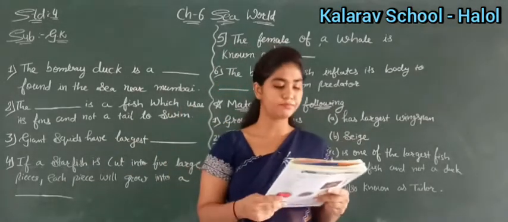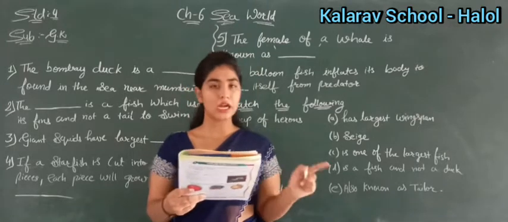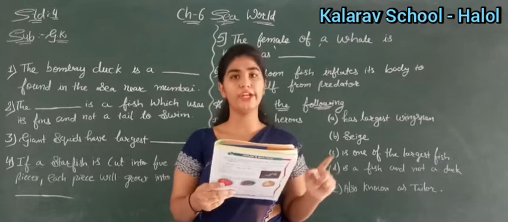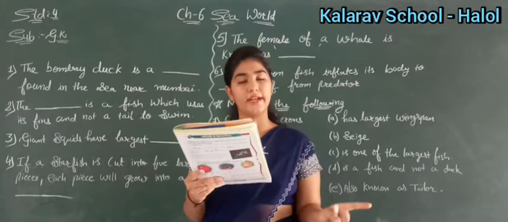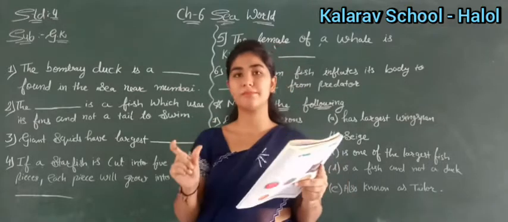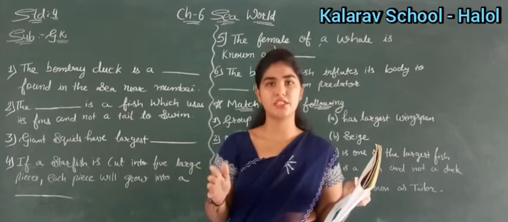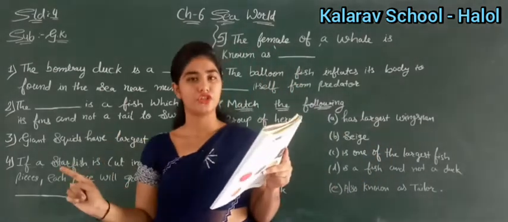Clear up till here? Now see number 4. If a starfish is cut into 5 large pieces, each piece will grow into a whole fish if it has a portion of central disc. If that fish has a portion of central disc, then if we cut into 5 pieces, then that fish will grow into 5 large fishes, right?